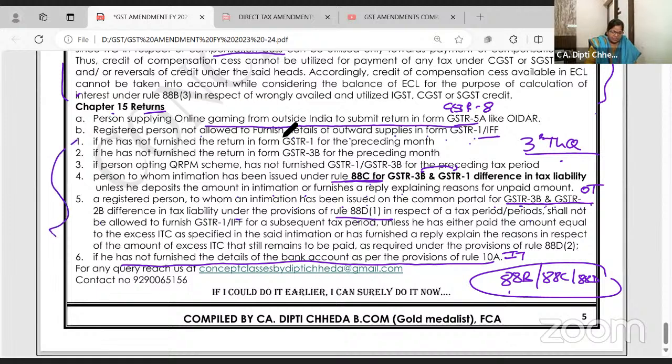Simple theory question to score marks. Returns chapter se theory questions are coming. Registration and return. Are you all with me? And very clear also. ठीक है?